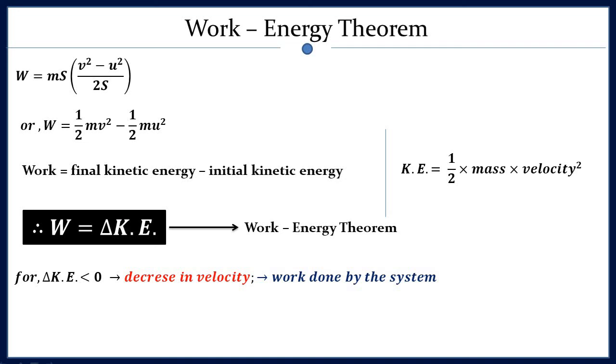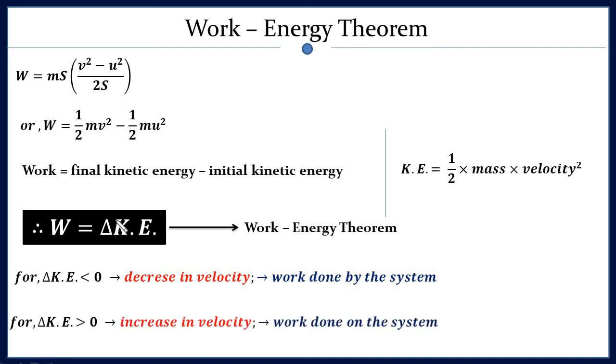So whenever you see that delta K is less than 0, then you say work is done by the system. And if kinetic energy is increasing, meaning delta K is greater than 0, what does it mean? It means an increase in velocity, right? And if an increase in velocity happens, that means someone is applying force, someone is giving energy to your system. That's why the energy of the system is increasing. Therefore we can say work is done on the system, someone is doing work on your system, right? Someone is giving you energy. When change in kinetic energy is negative, work is done by the system. When change in kinetic energy is positive, work is done on the system.